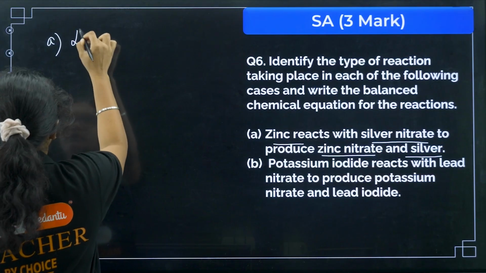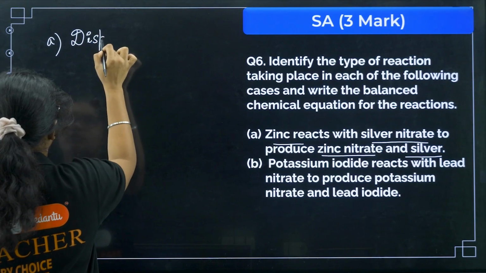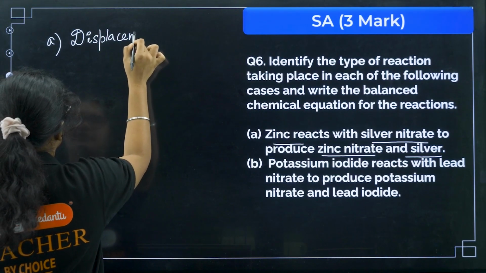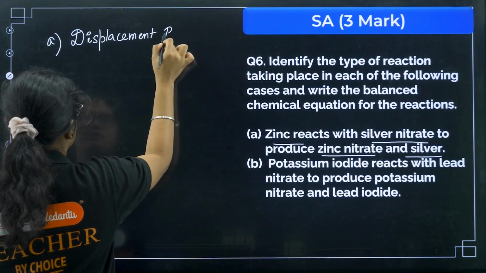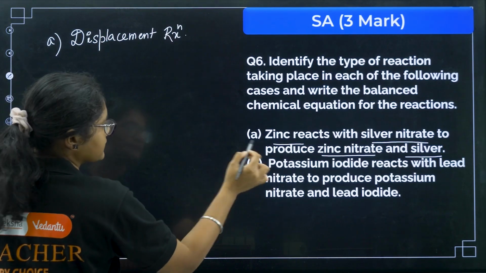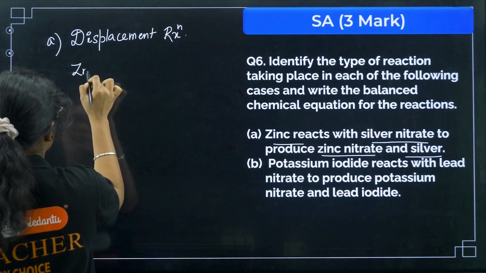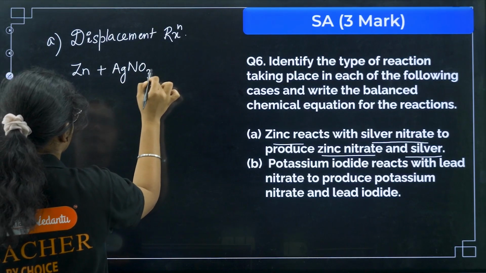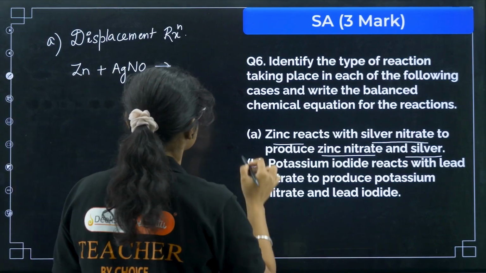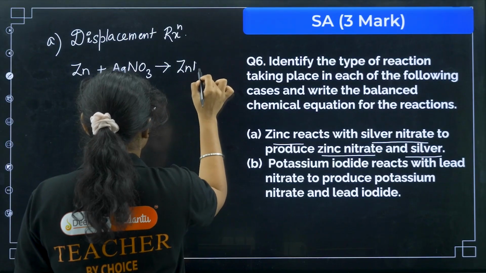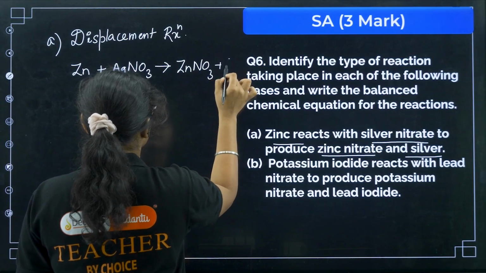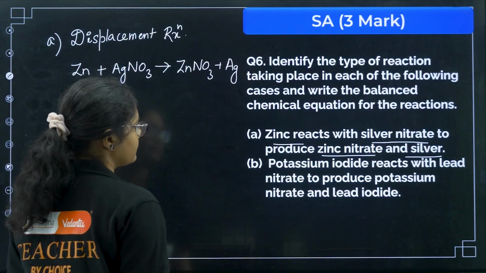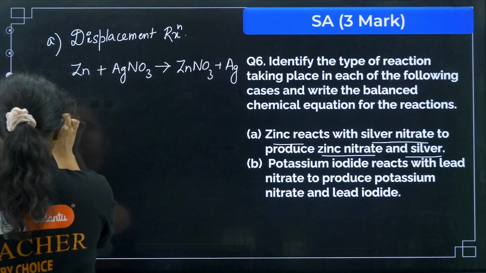So this is nothing but single displacement reaction, or you can just write down displacement reaction. Okay, so here the reaction happening between zinc plus silver nitrate will give you zinc nitrate, okay, plus silver. Clear? That is option first one.